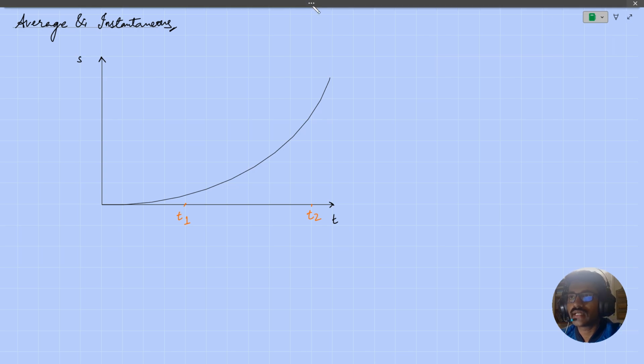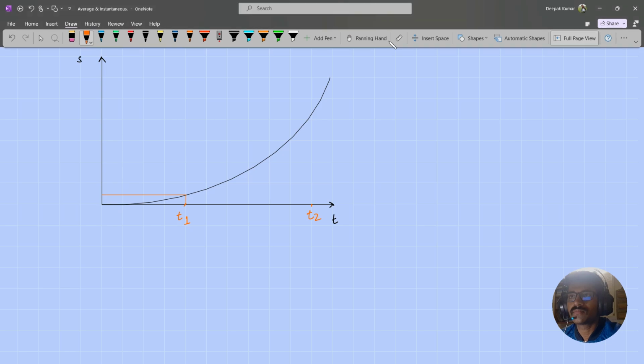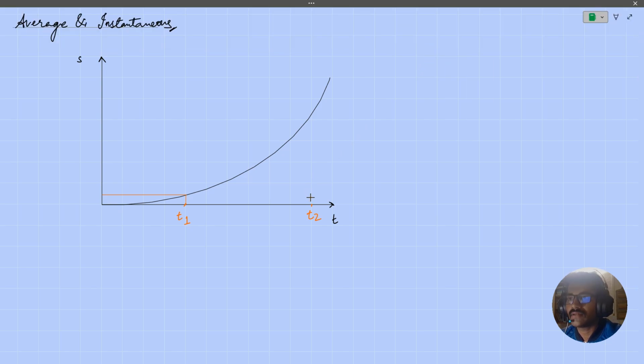So in order to do that, I just have to draw some lines over here. At T1, I can see that this is the distance traveled by the particle up till time T1, and for time T2, the distance traveled is somewhere around here.